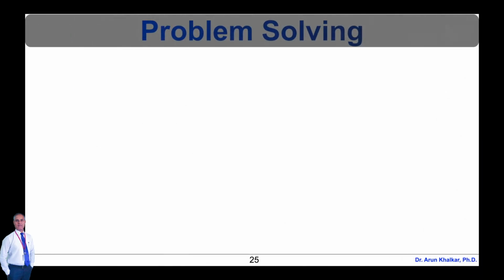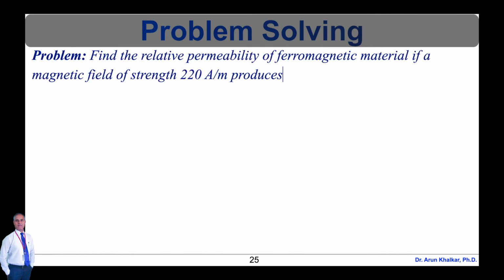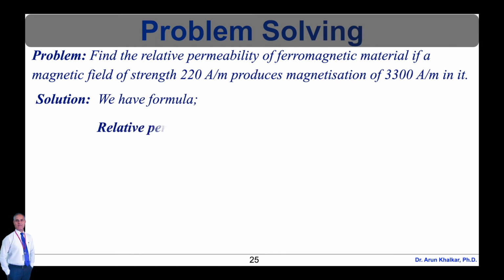Now let's see some problems which are based on the ferromagnetic material. First, find the relative permeability of ferromagnetic material if a magnetic field of strength 220 ampere per meter produces magnetization of 3300 ampere per meter in it. The solution of this problem is as follows.